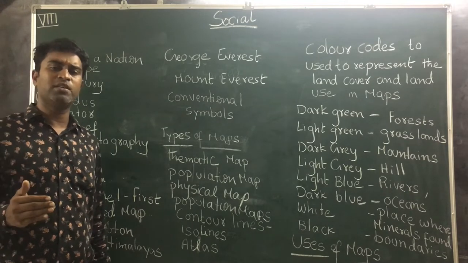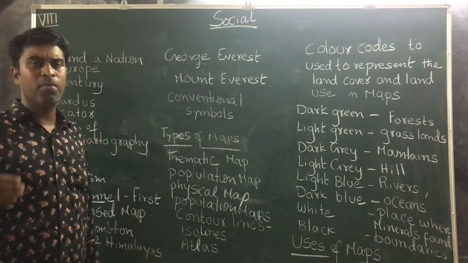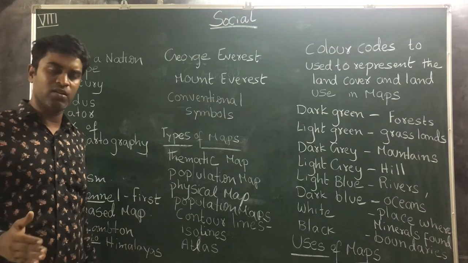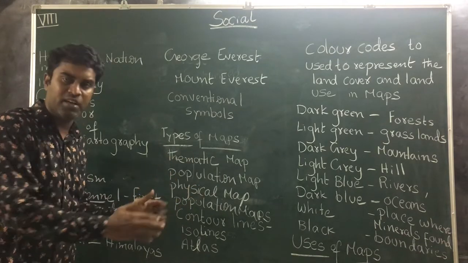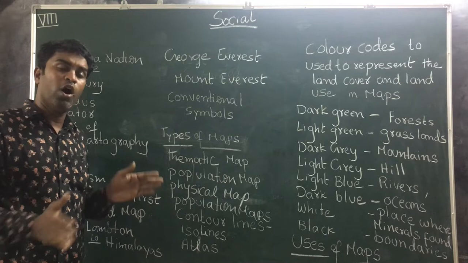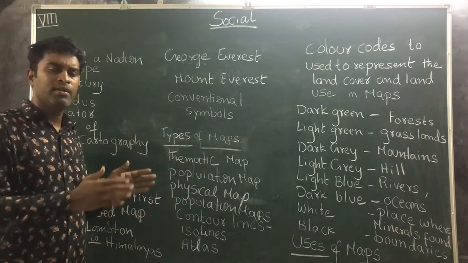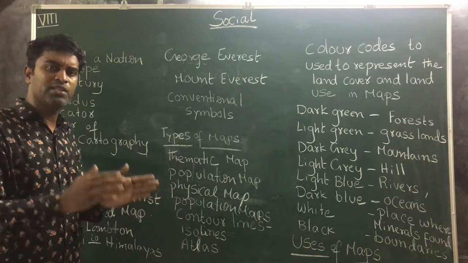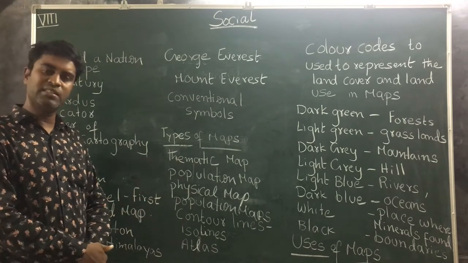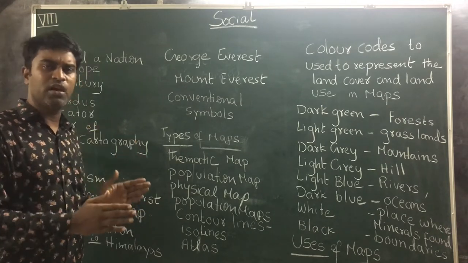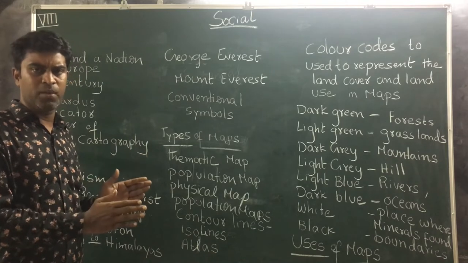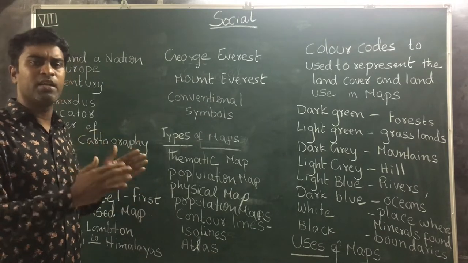Later we have the population map. What is a population map? A population map is a map which tells how much population is living in that region, and it also tells how many people are living per square kilometer. The number of people living per square kilometer is called density. The density of population is also shown in this population map. So these are three main types of maps.